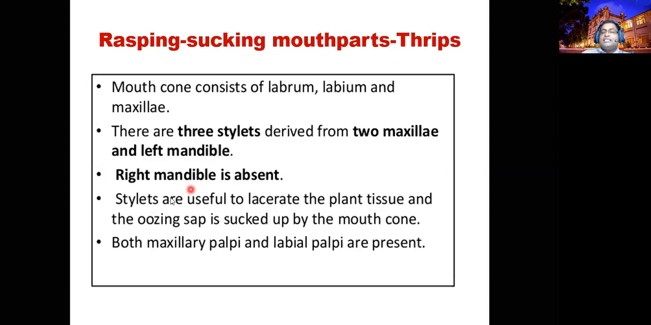So the mandible and maxilla help to scrub the region. While scrubbing, the liquid from the leaves will come out. Then they will suck, right? That's rasping and sucking in thrips, especially Thysanoptera. You will study this order in insects.